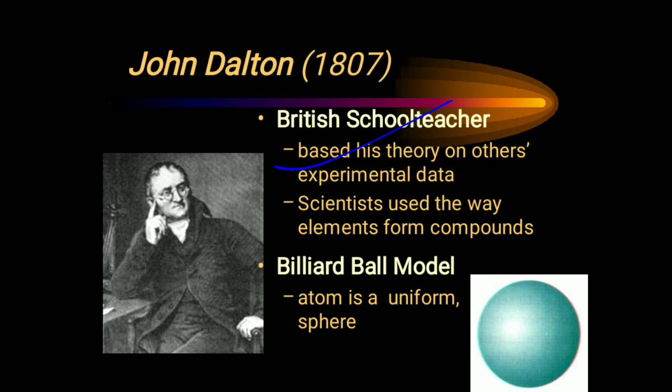He was not a philosopher, he was a scientist. He gave his model, which was named the billiard ball model, that is, the atom is uniform and has the structure of a sphere.